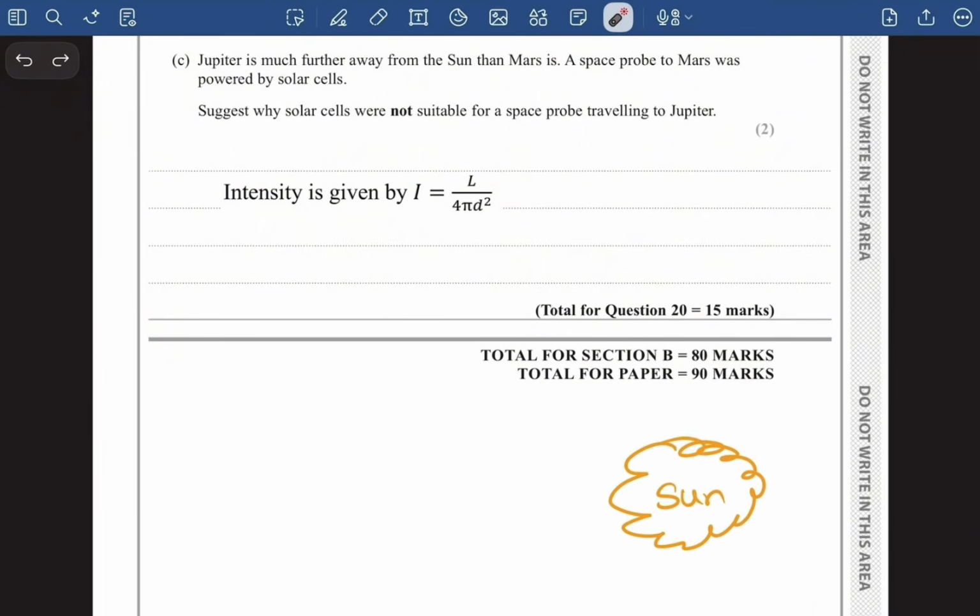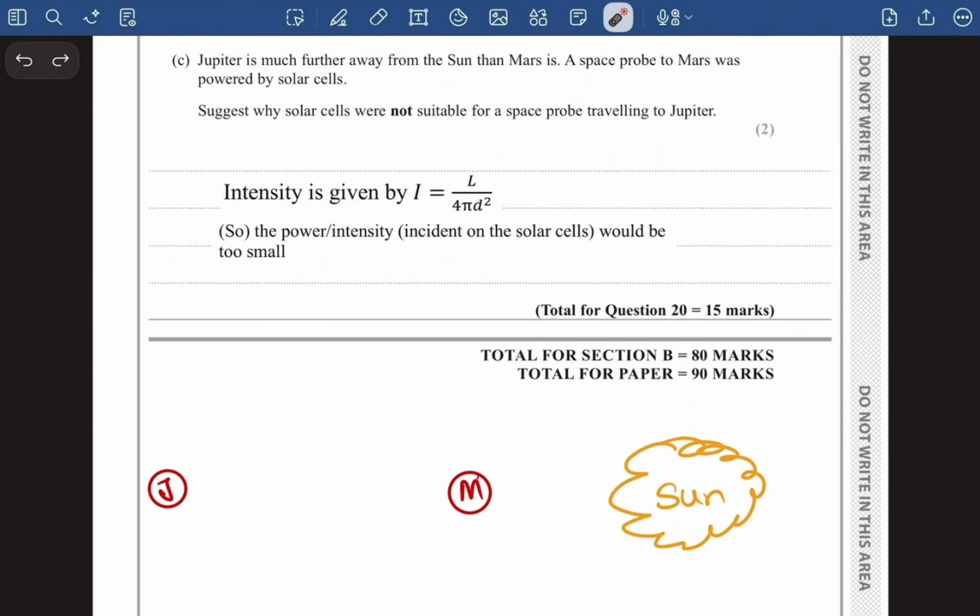And here you can see the sun. And let's say the Mars is right here and the Jupiter is right here. So the Mars is very close to the sun, whereas the Jupiter is very distant from the sun. So as the Jupiter is very distant, the distance from the Jupiter to the sun is very high. So the intensity is going to be very low, right? So that's why the intensity incident on the solar cells will be very small, because the Jupiter is very distant from the sun compared to the Mars.